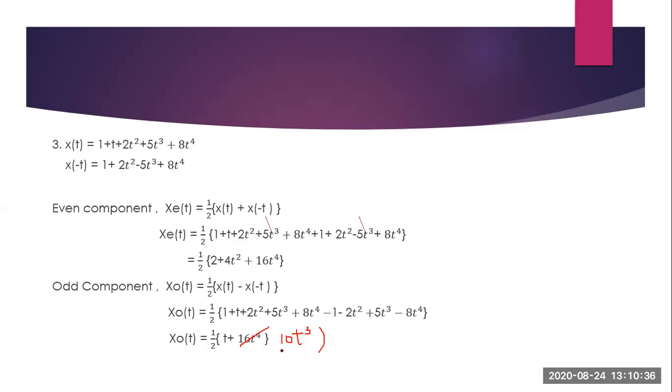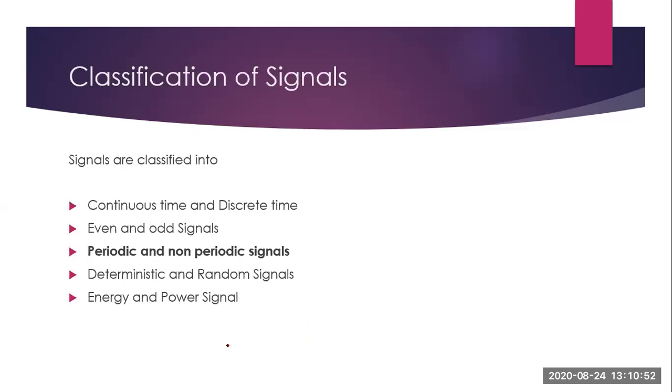So this is the odd component. The even component can be written as 1 plus 2t square plus 8t raised to 4, and the odd component is t plus 5t cube. Next is periodic and non-periodic signals, which we will see in the next session.